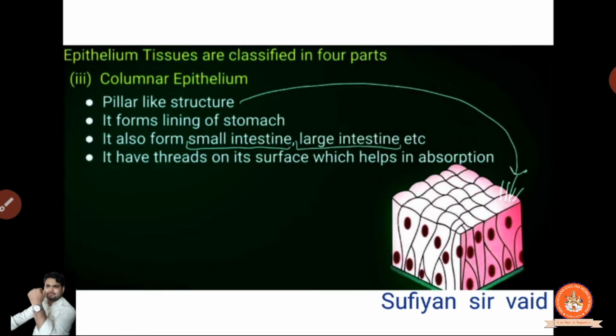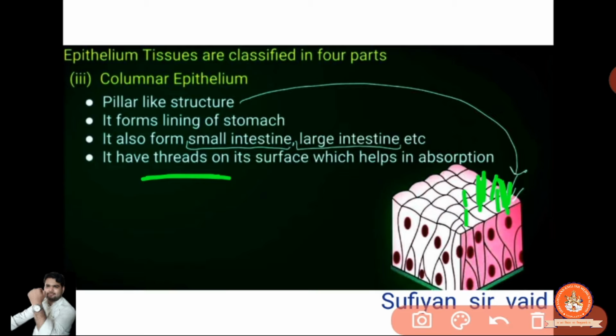Clear? It also forms the small intestine, large intestine, etc. Clear? It has threads on its surface. It helps in absorption. Clear? So in the upper layer there is the presence of thread-like structure. Why is there a thread? To absorb the helpful things, the nutrients and materials which are needed by our body. They are going to be absorbed by this portion. This thread will absorb.